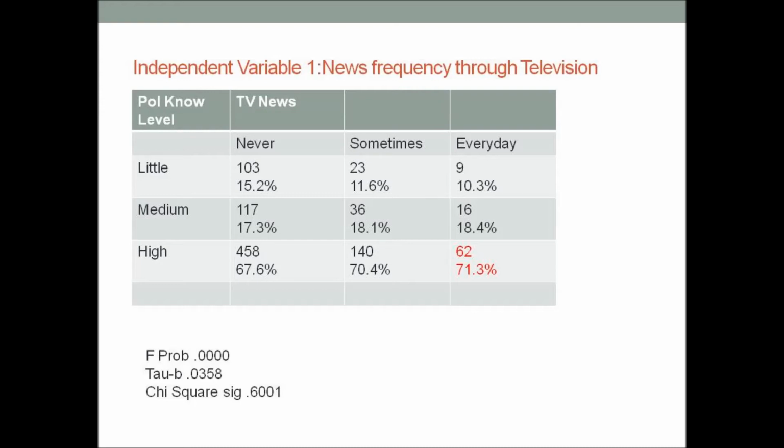Overall, the relationship is weak, and those who never receive news through television still produce a high level of political knowledge. F probability score of 0.000 observes a relationship that is statistically significant and has less than 1 out of 1,000 chance to result due to sampling error. Tau-B is selected because both variables are ordinal and represent a 3 by 3 graph, and the Tau-B score yields a 0.0358, meaning a weak association exists between my variables. P significance yields a value of 0.60001, showing that my association is not significant, likely due by chance.